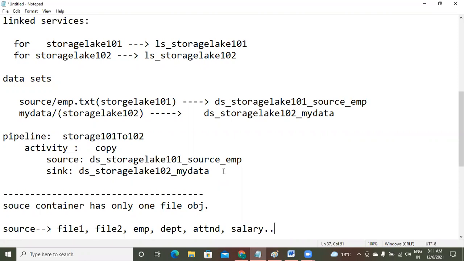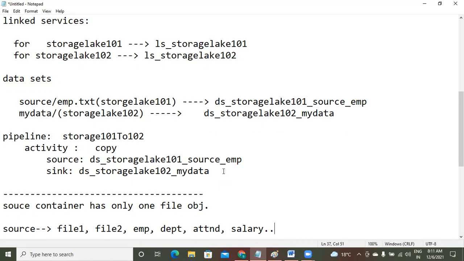At that time, for the copy activity, additionally you have to add other activities. Those are the Get Metadata activity. The Get Metadata activity will fetch the complete metadata of your file system. Within the file system metadata, multiple file names will be there. At a time, you have to copy one file. That's why you have to perform a loop.